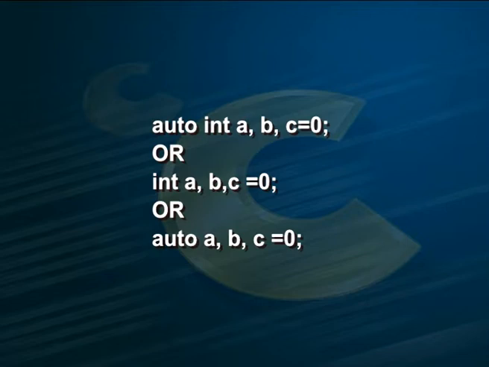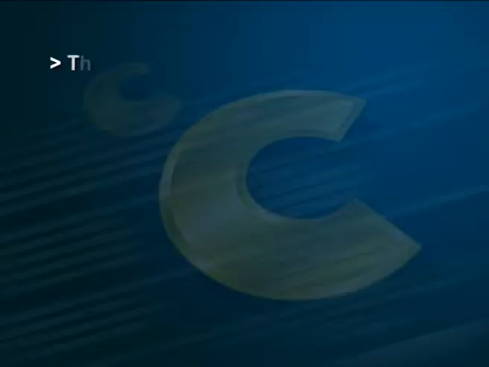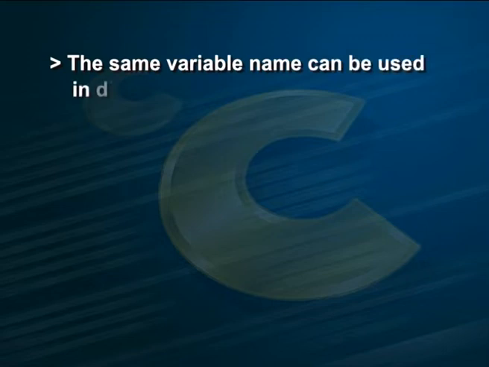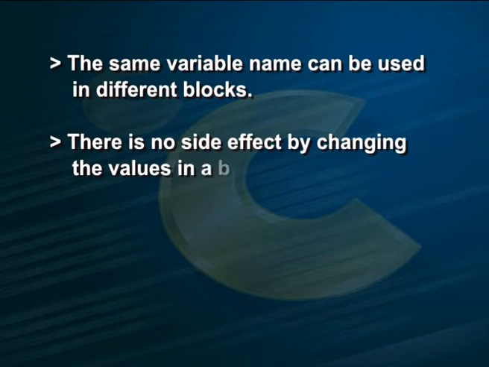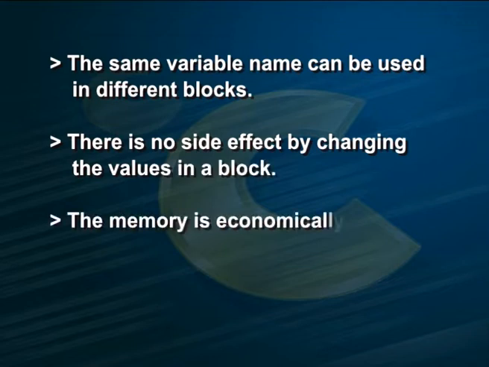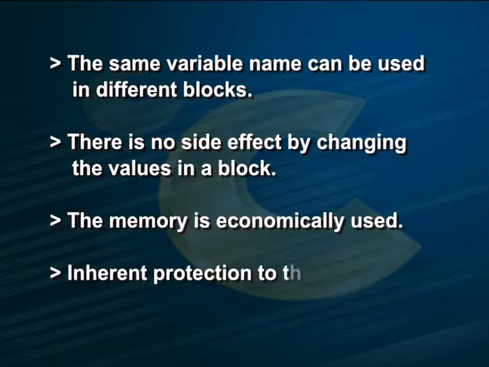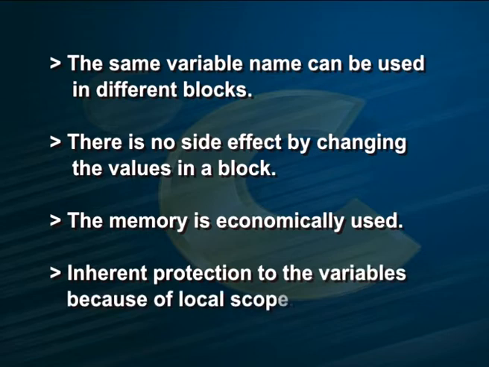For example, auto int a, b, c = 0; or int a, b, c = 0; or auto a, b, c = 0; are valid declarations of auto variables. Advantages in using auto. The same variable name can be used in different blocks. There is no side effect by changing the values in a block. The memory is economically used. Inherent protection to the variables because of local scope.